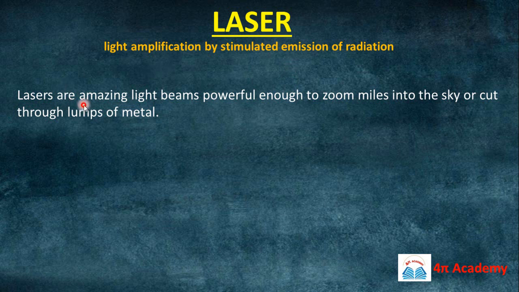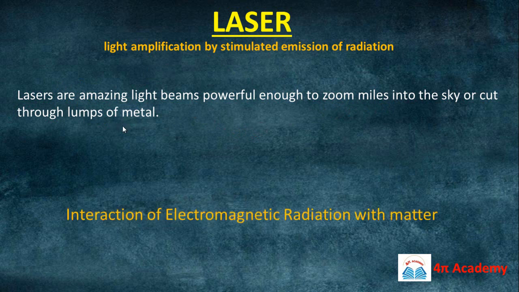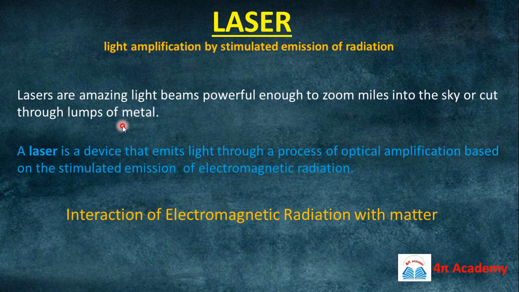And you know that laser lights are so powerful that they can zoom miles into the sky, or even cut through lumps of metal. So what is a laser device? A laser device is a device which emits light through a process of optical amplification, and this optical amplification is based on the stimulated emission of electromagnetic radiation. So basically this is the interaction of electromagnetic radiation with matter.